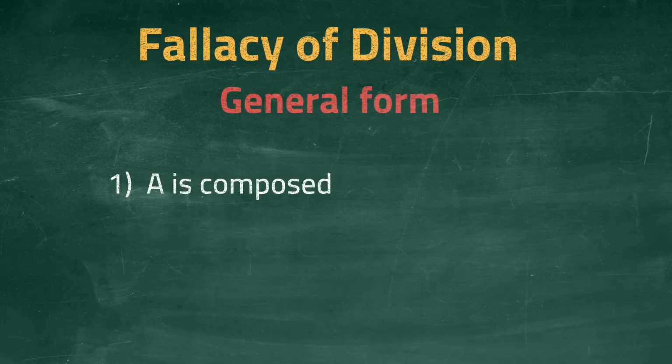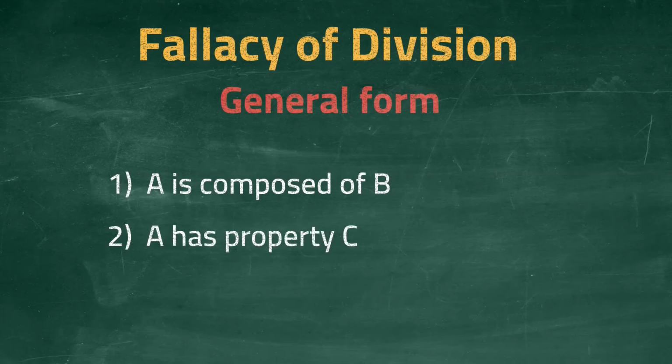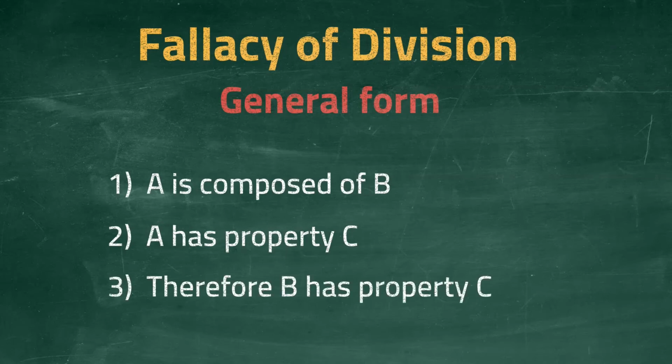A is composed of B. This premise is the same as before. A has property C. The whole object A has the property C. Therefore, B has property C. The composite parts B must also have property C. The conclusion here is fallacious. The reason is similar to the previous fallacy. It assumes that whatever is true for A, the whole object, must also be true for B, the composite parts.